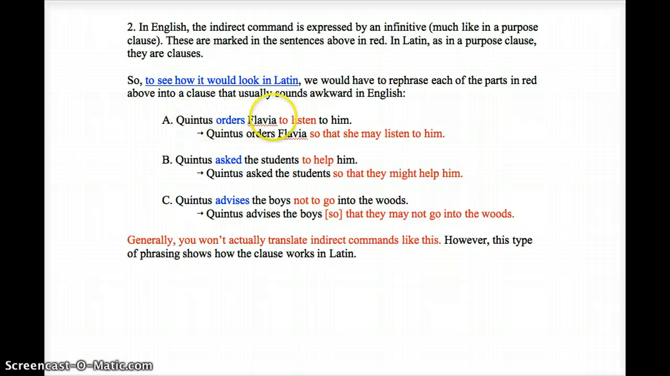So instead of Quintus orders Flavia to listen to him, which is the nice English way to do it, we'd have to say Quintus orders Flavia so that she may listen to him. Example B, instead of Quintus asks the students to help him, Quintus asks the students so that they might help him. Notice may here and might there. Example C, Quintus advises the boys not to go into the woods, would turn into Quintus advises the boys so that they may not go into the woods, or advises the boys that they may not go into the woods.